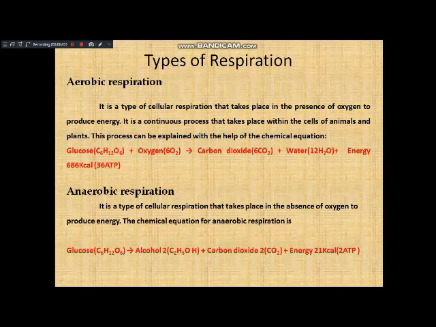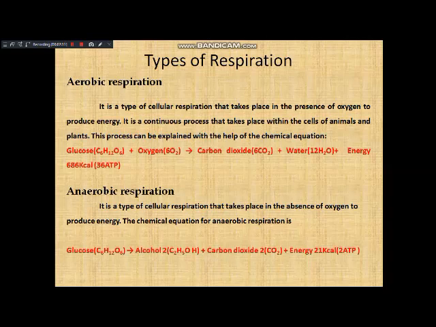ATP is adenosine triphosphate, the readily available energy currency in an organism. So in the equation, one molecule of glucose reacts with oxygen, and it is converted into carbon dioxide and water, and it also releases energy.